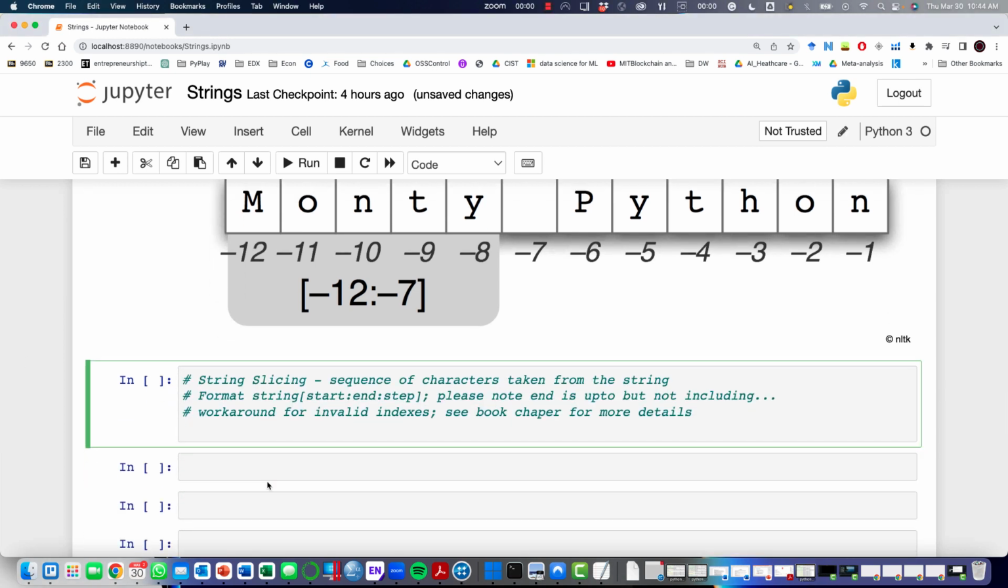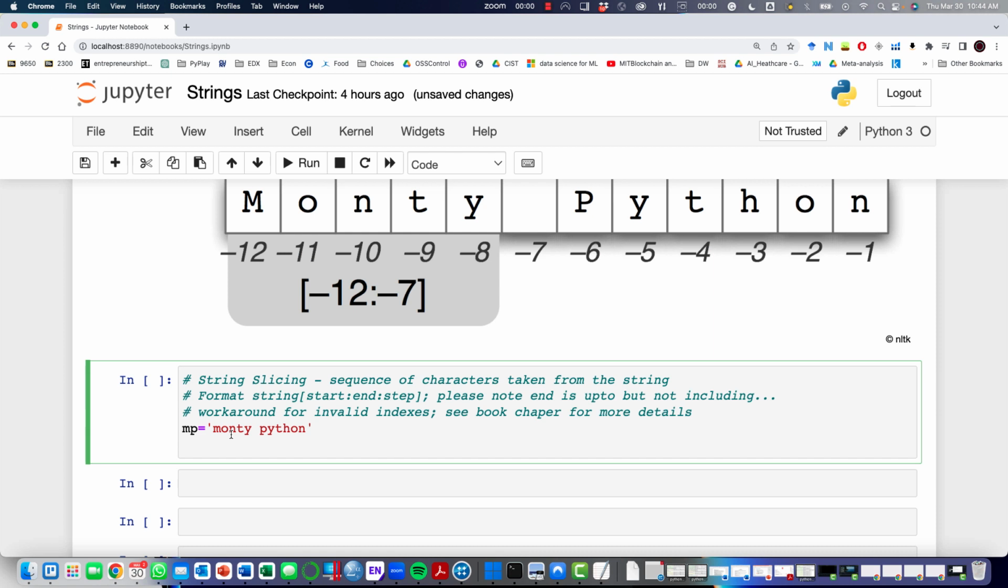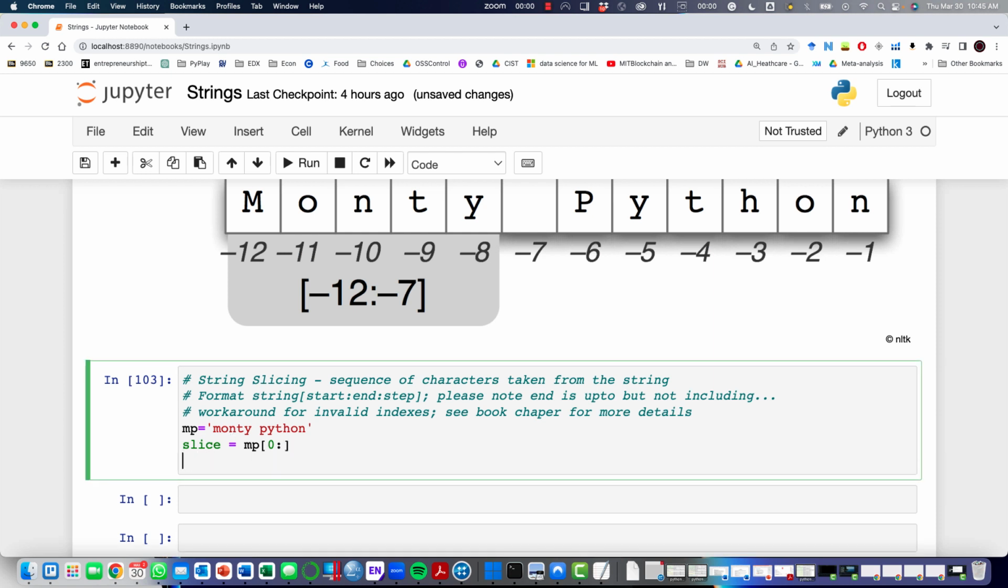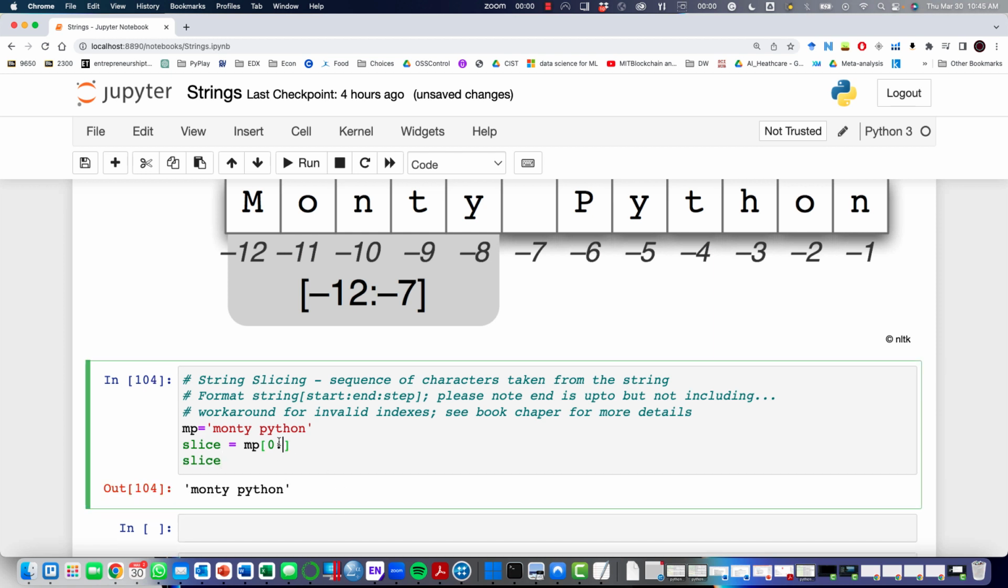So string slicing. As I mentioned, when we want to format and we're slicing it, we can always use different combinations. For instance, I could have said slice is equal to mp, 0, let's say print slice, or I can just say slice. In the same way I could have said start from the first character, or end somewhere in the middle, or print the whole thing.